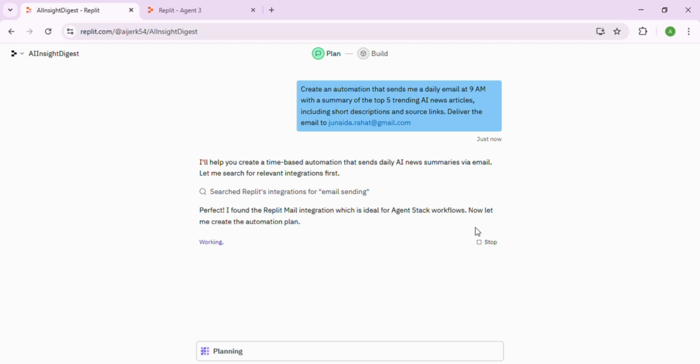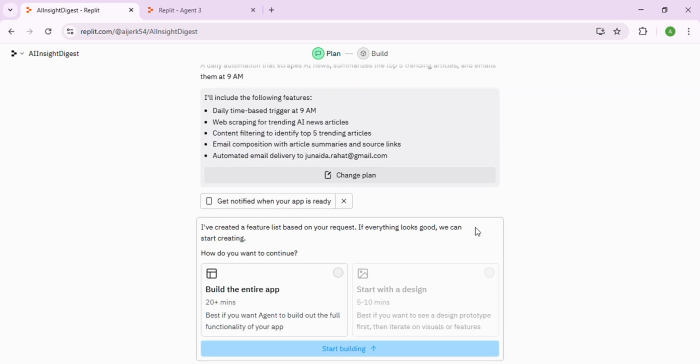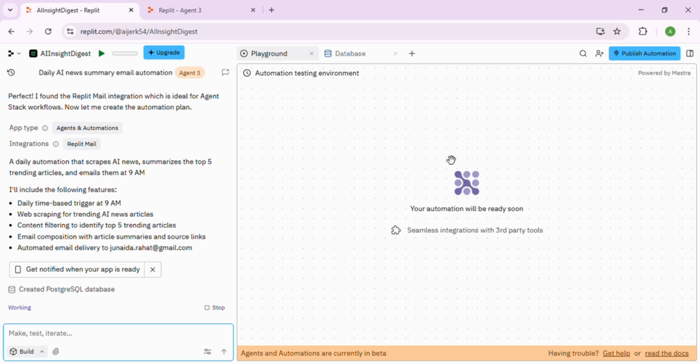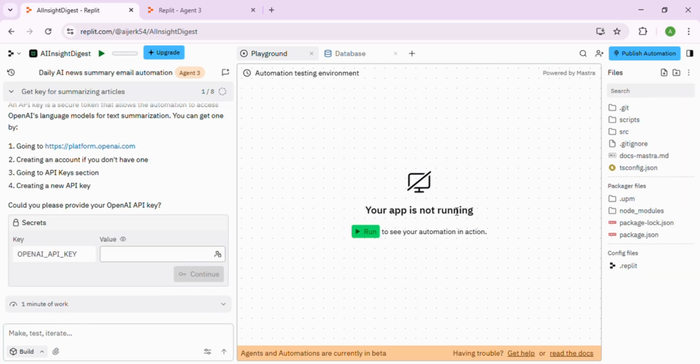It quickly generates the automation plan, then asks, do you want to build the full app or just start with a design? Of course, I select build the entire app, and instantly it gets to work. Within minutes, the automation is ready. I even add extra features like a PostgreSQL database and Replit Mail integration.